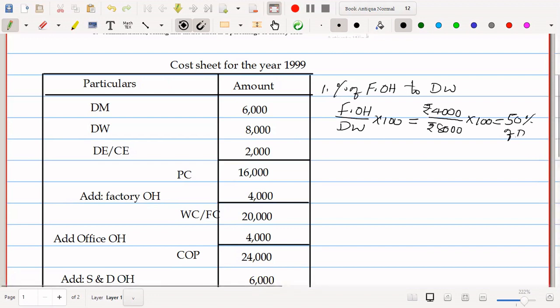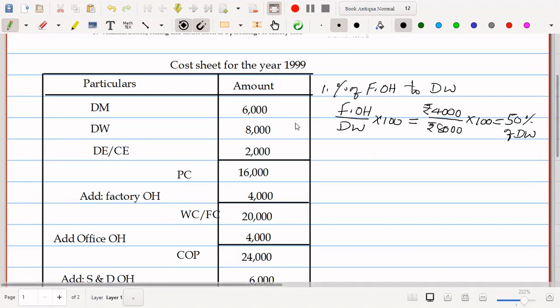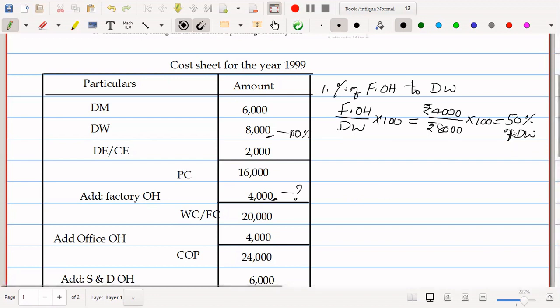of direct wages. So what is the meaning of this? So here direct wages is the 8,000 and factory overhead is 4,000. So how much percentage is the factory overhead towards direct wages? If this is 100%, what will be this? So when we cross multiply this, this will be the formula. And 50% of direct wages, we have to see this. We have to apply this when we are calculating estimated cost sheet.